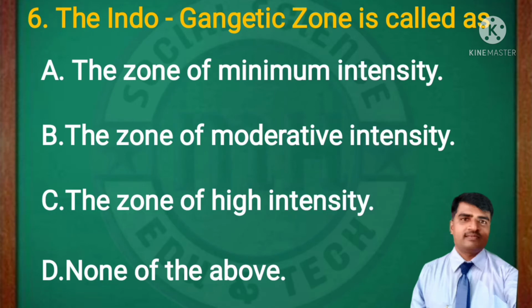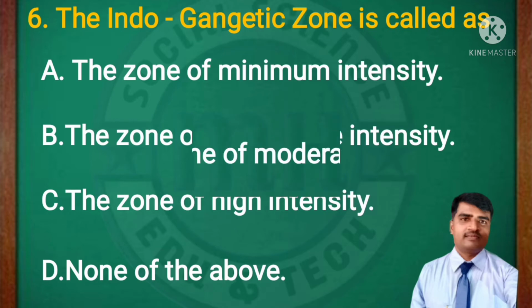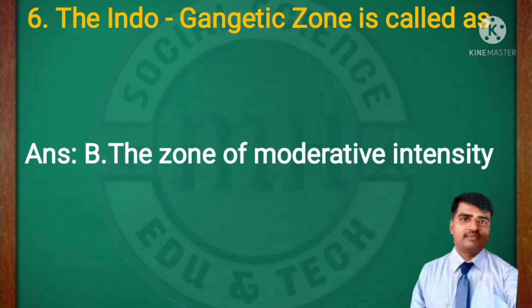And the sixth MCQ question. The Indo-Gangetic zone is called as a... It is situated in the northern Maidan region, the northern plain region. The zone of minimum intensity, the zone of moderate intensity, the zone of high intensity, none of the above. The right answer is: the Indo-Gangetic zone is called the zone of moderate intensity.